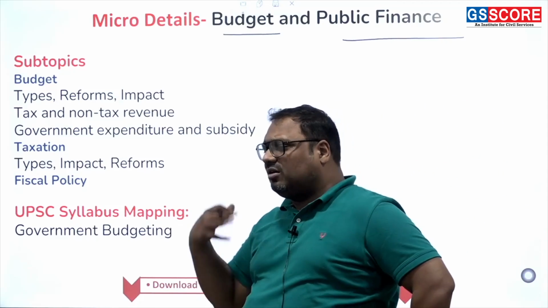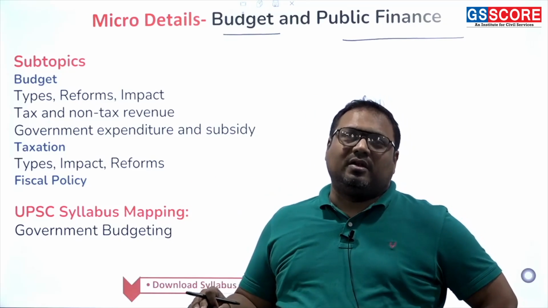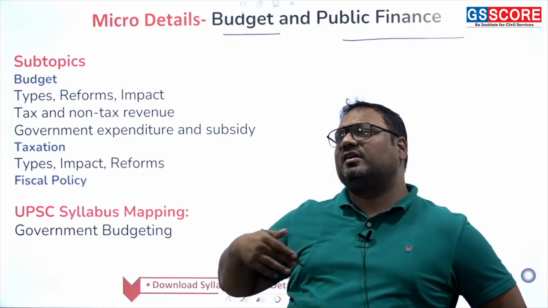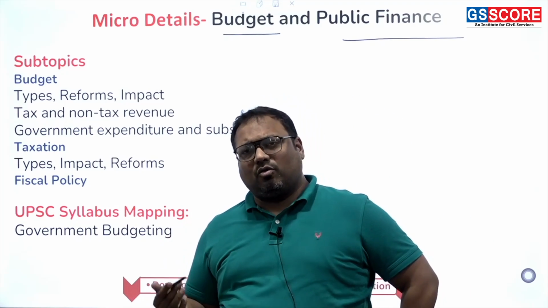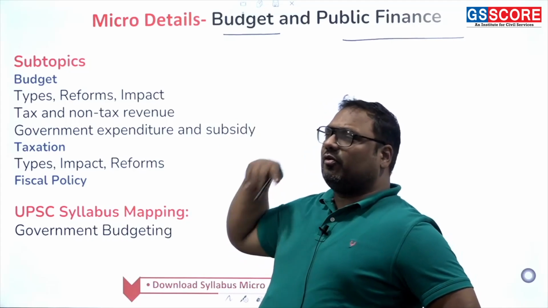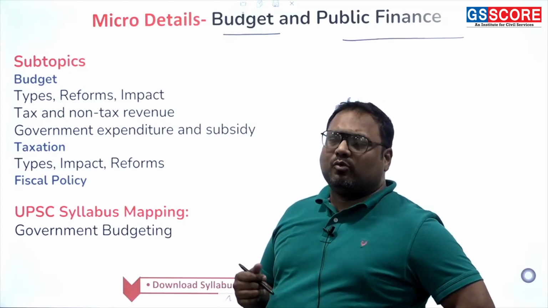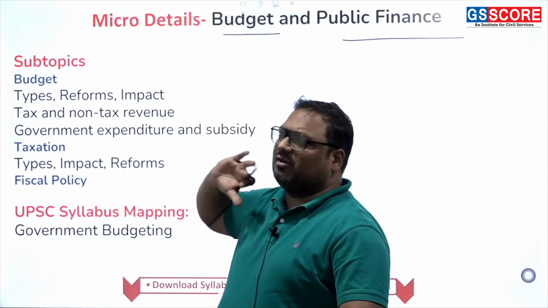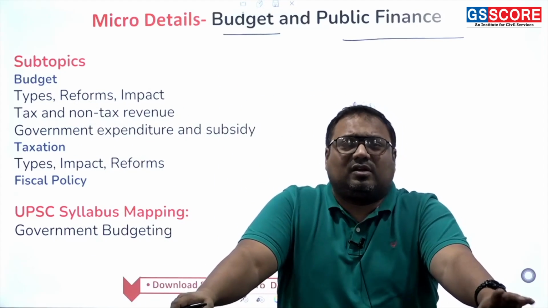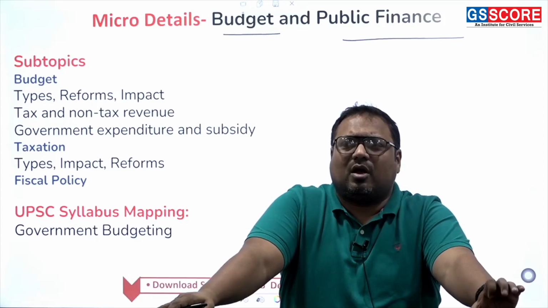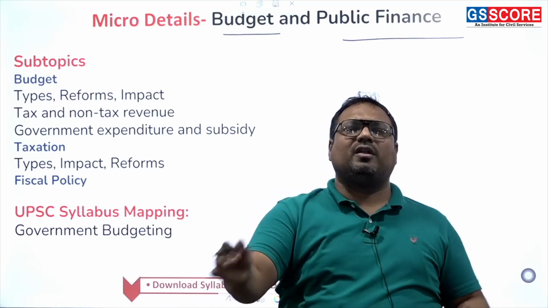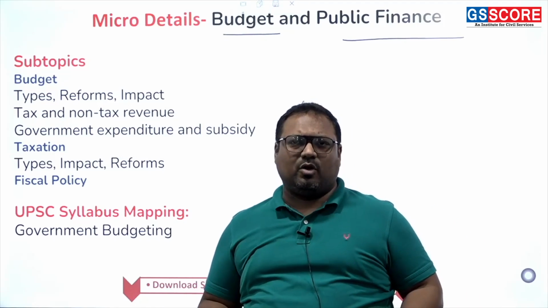So first we should start with the accounting system in India. You should have a very clear idea about what is the Consolidated Fund of India, Contingency Fund of India, Public Account of India, and what type of transactions are there in each of them. What are the rules there, and for what purpose we need to take the approval from the parliament. All of that you should start with. Then eventually you will study budget: what is budget, what are the types of different accounts in the budget, current account, capital account. In current account, what type of expenditure and revenue are recorded. In capital account, what type of expenditure and revenue are recorded.